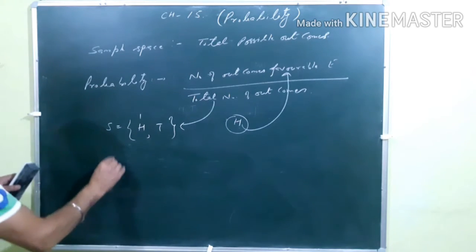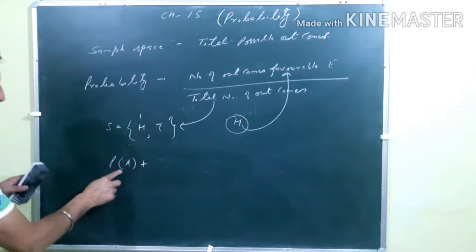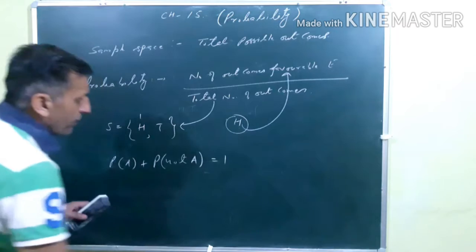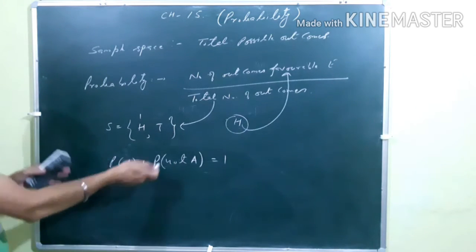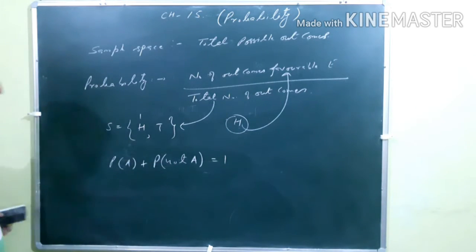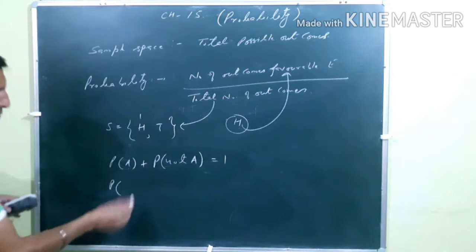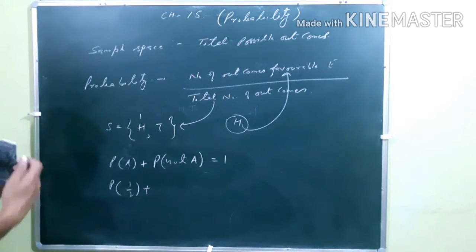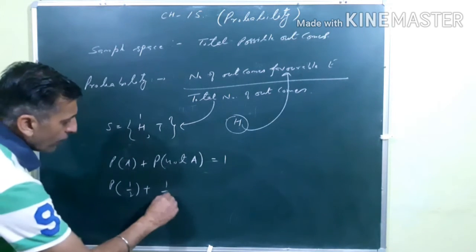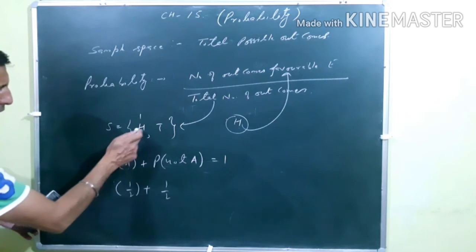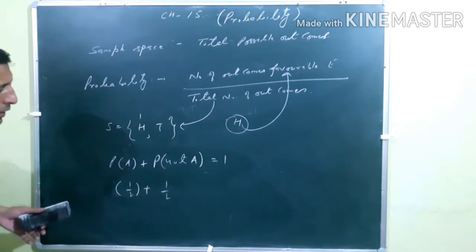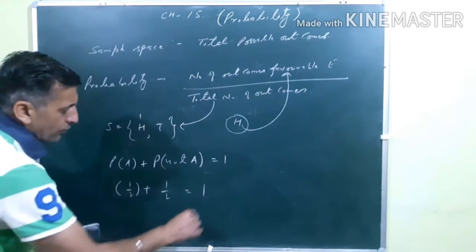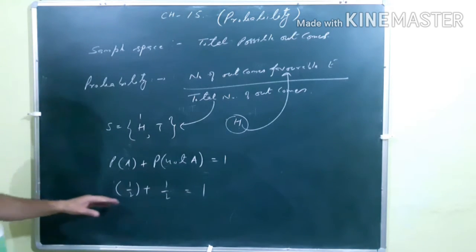Suppose sometimes we write probability of A, where A is an event. Probability of A plus probability of not A is equal to 1. I am explaining this concept with the help of this example. Suppose event A is head, so probability of A is 1 by 2. Probability of not A, when A does not occur, is again 1 by 2. So when it is probability for H, that is 1 by 2, and probability of not H is again 1 by 2. 1 by 2 plus 1 by 2 is 1. So the total probability is always equal to 1.